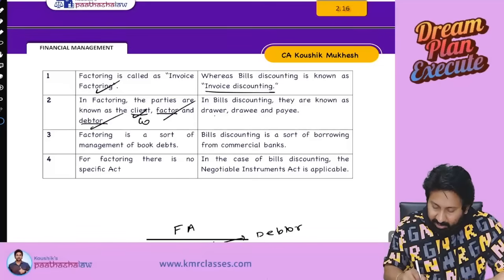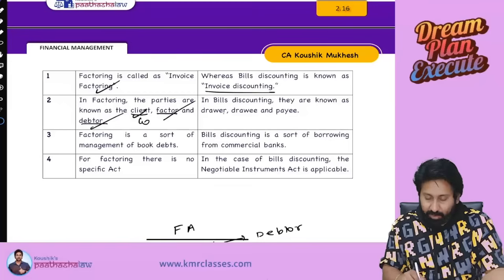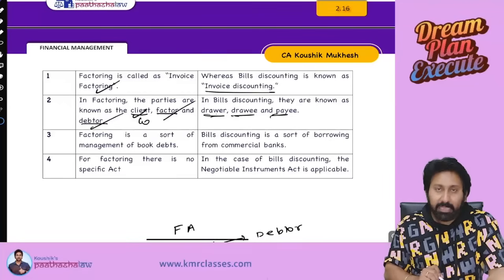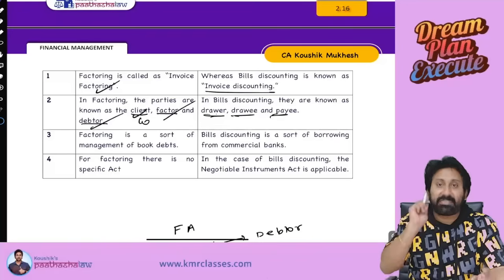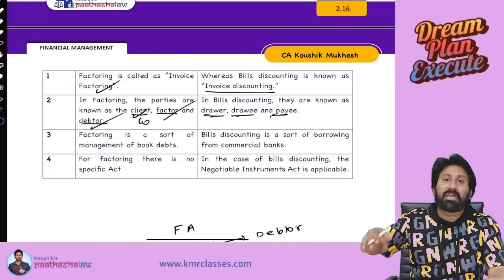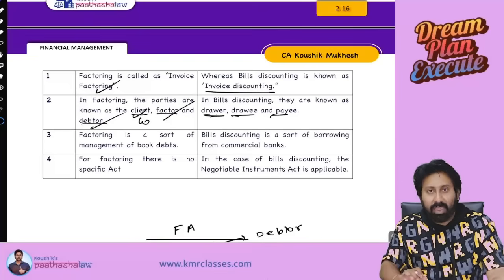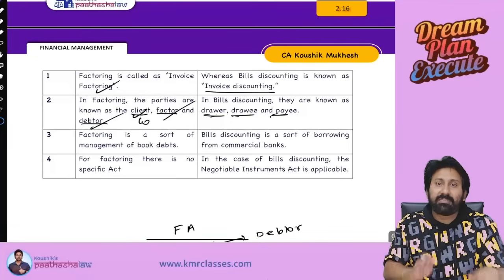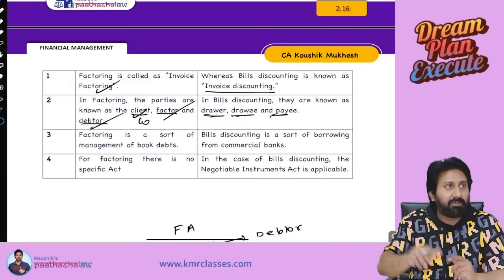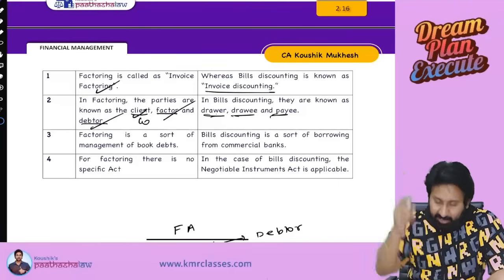In bills discounting, there are three people: the drawer, drawee, and payee. Drawer, the person who writes the bill. Drawee, the person who has the obligation to pay. Payee, the person who is ultimately receiving it. Bills discounting means what? Bills discounting means even before the maturity date, we will go to a bank and get our money. So we have an obligation to pay later.